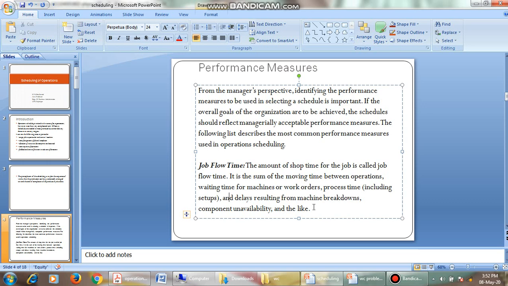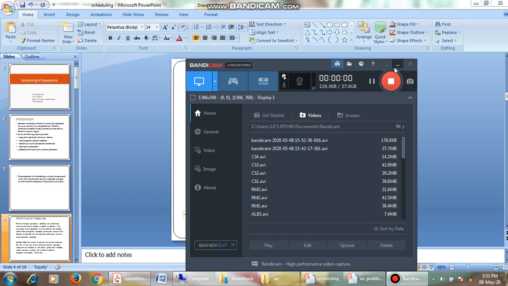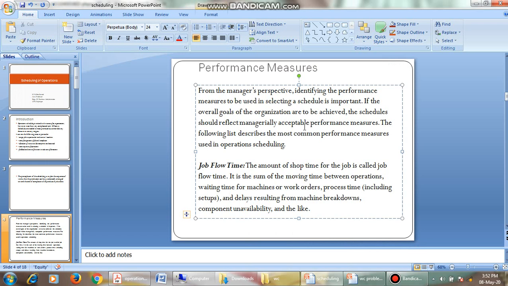See, job flow time is not just one time. We are not considering only one time period. We are considering all the time periods, like moving between the machines, from the work orders, what is the process time, right, and what is the delay if there is a machine breakdown.